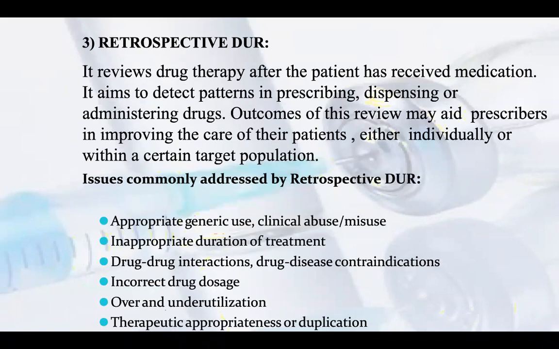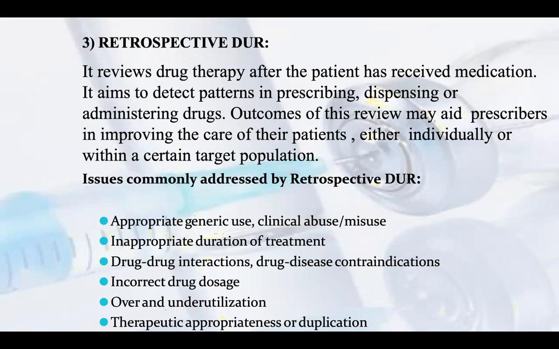Then they have to do retrospective drug use review. It reviews drug therapy after the patient has received medication. It aims to detect patterns in prescribing, dispensing, or administering drugs. The outcome of this review may aid prescribers in improving the care of their patients, either individually or within a certain target population.